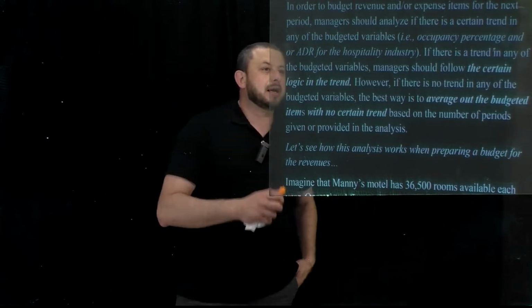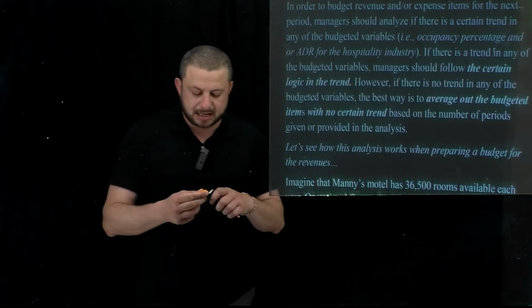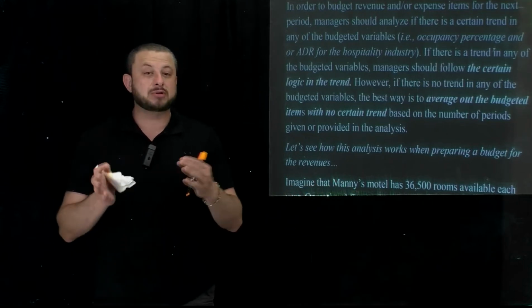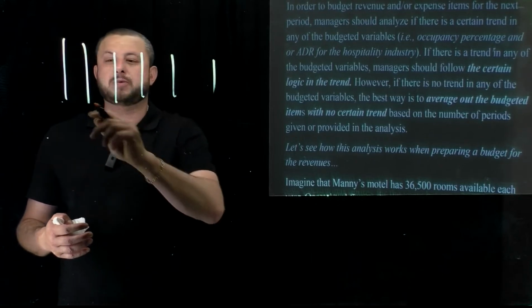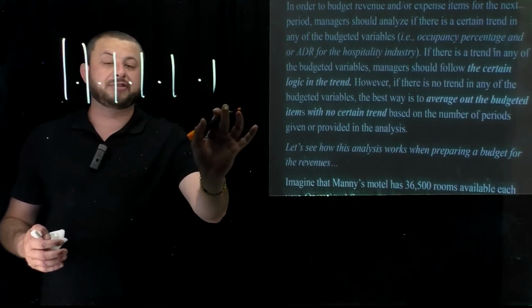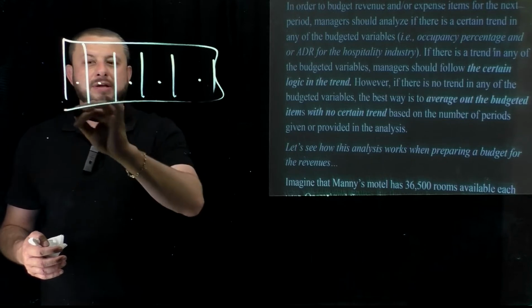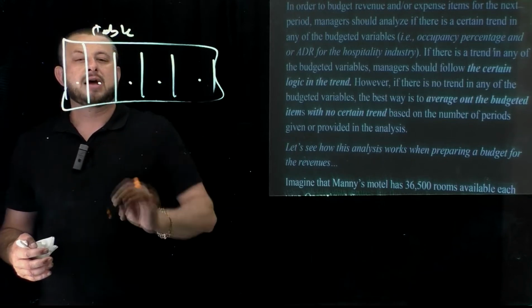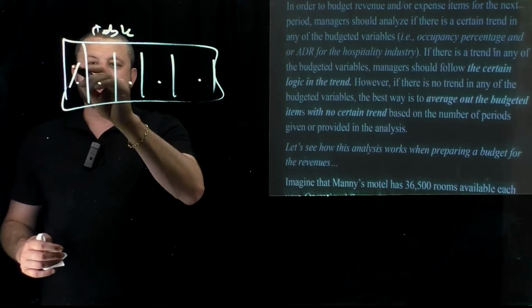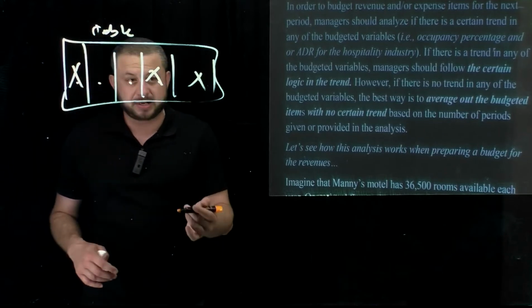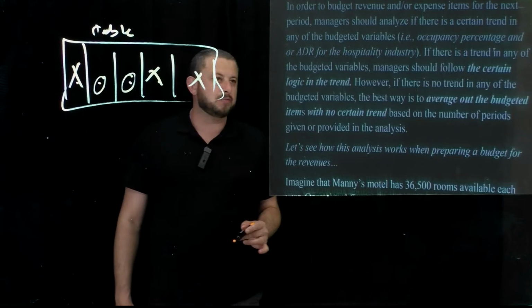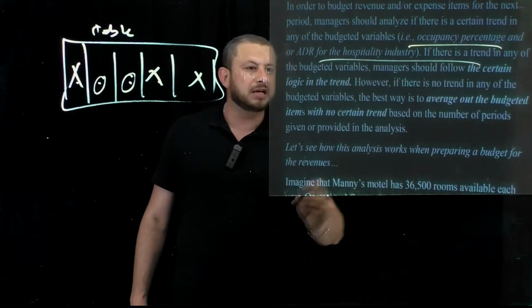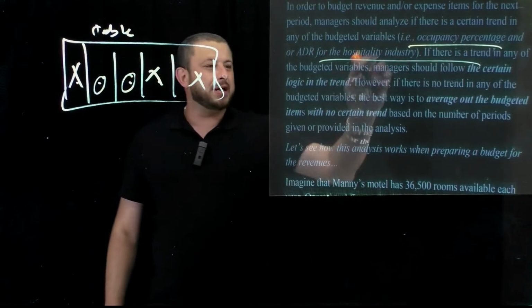We are going to analyze certain trends in some certain items. For example, we might have in a table like this 1, 2, 3, 4, 5 different columns. Let's say this is a financial table. But we are not going to analyze trends in all of the columns. We're going to take a look at some certain variables to analyze the trends. This part is talking about that as well, what I just said right now.